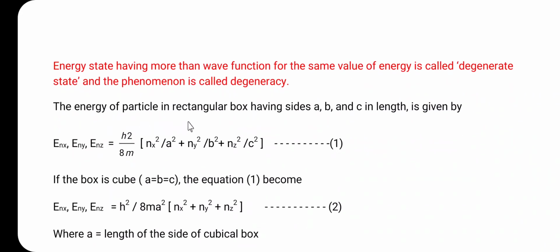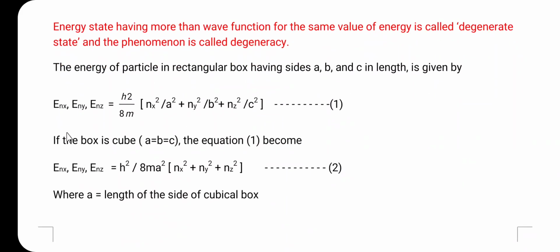Here, the energy of a particle in a rectangular box having sides a, b, c in length is given by the expression E n x n y n z equal to h square divided by 8 m, in brackets, n x square by a square plus n y square by b square plus n z square by c square. This is equation number 1.